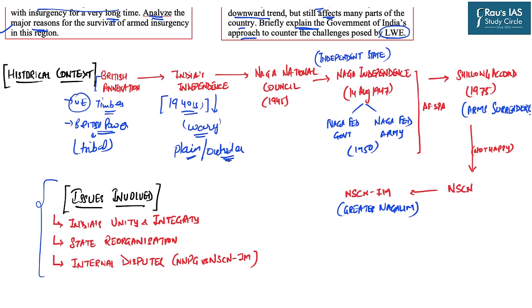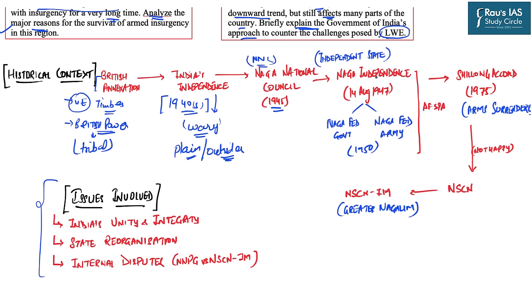These outsiders would invade those areas, develop their economic centers there, and the root culture of tribal groupings in those areas would be devastated. And as a reaction, in 1945, the Naga National Council, that is NNC, was established. And this NNC, under the leadership of Mr.